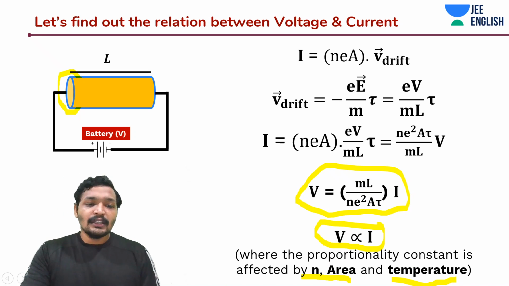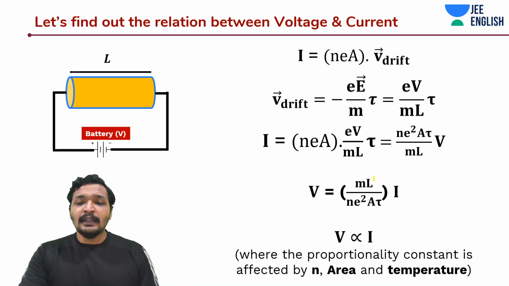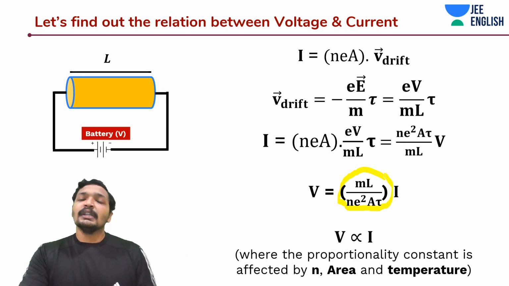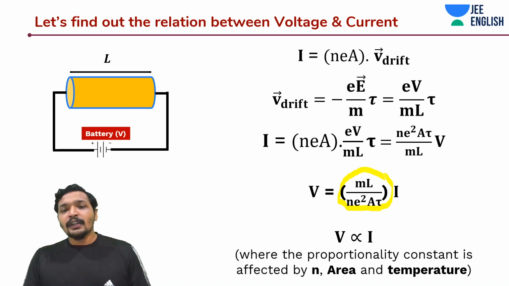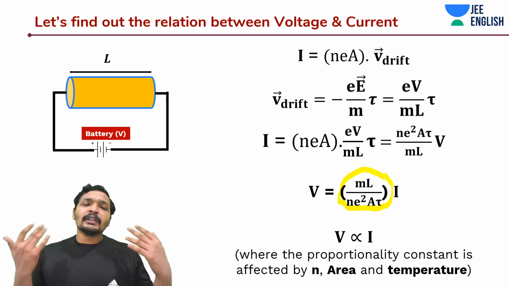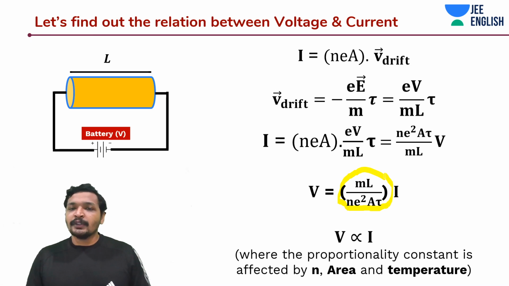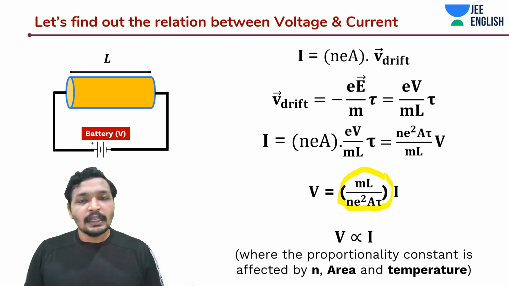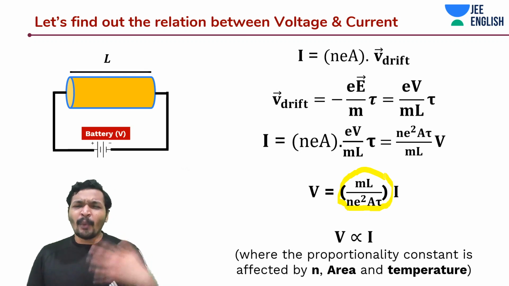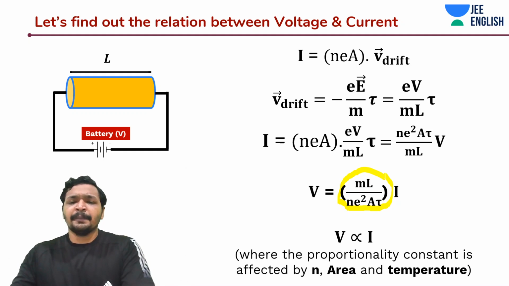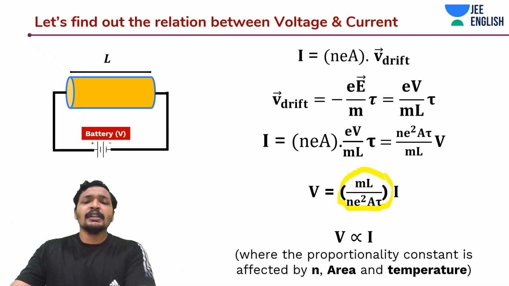So this ml by NE square A tau is nothing but resistance. How did you derive it? Intuitively think about current, intuitively think about drift velocity using Newton's first equation of motion, and then you will arrive at this equation. And do remember, E dot L is equal to voltage. Quite easy, very easy. If they have asked you in terms of this relationship, it's very easy.